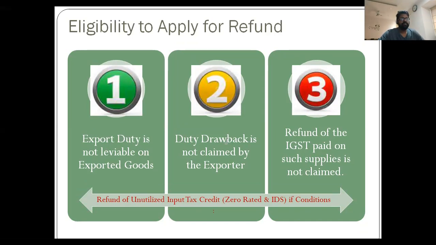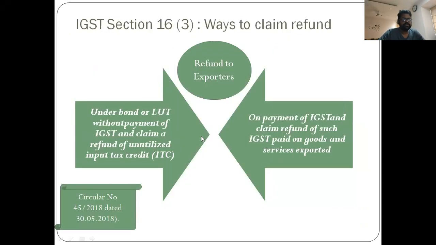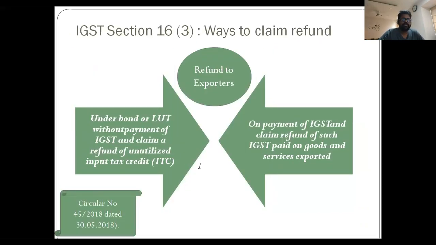So going forward, this provision is further clarified by CBIC, wherein it is stated that as per section 16(2) of the IGST Act, credit of input tax may be availed for making zero rated supplies, notwithstanding that the supply is an exempt supply. But section 16(3) also lays down two ways to claim the refund for zero rated supplies of goods and services.